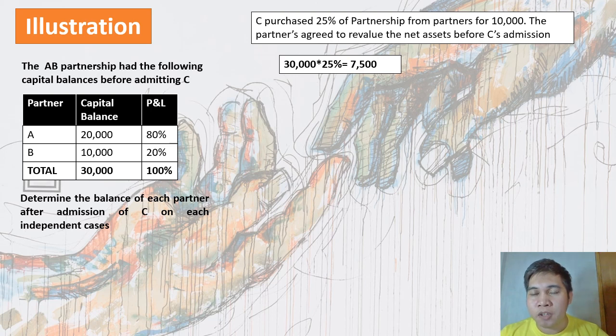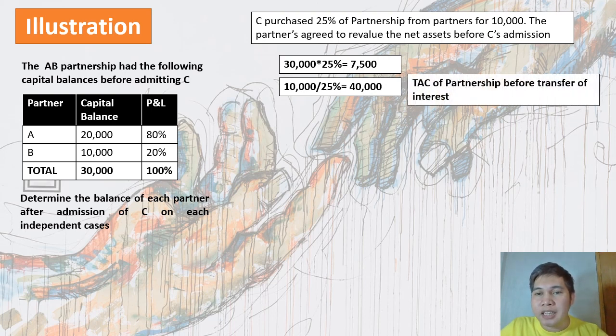So, dahil 10,000 pesos ang ibabayad niya, there should be a revaluation to be made. So, para malaman po natin yung revaluation, sa case natin ngayon, ang magiging basis po natin is yung binayad ni C, pero ang i-compute na po natin is yung total partnership capital. So, to get the total agreed capital of the partnership, 10,000 divided by 25%, yung gustong makuhang percentage ni C. So, ang ating total agreed capital of the partnership should be 40,000 pesos. So, pag binaliktad natin yung formula, 40,000 pesos times 25%, ang mapupunta po kay C is 10,000 pesos which represents yung kanyang ibinayad na 10,000 pesos.